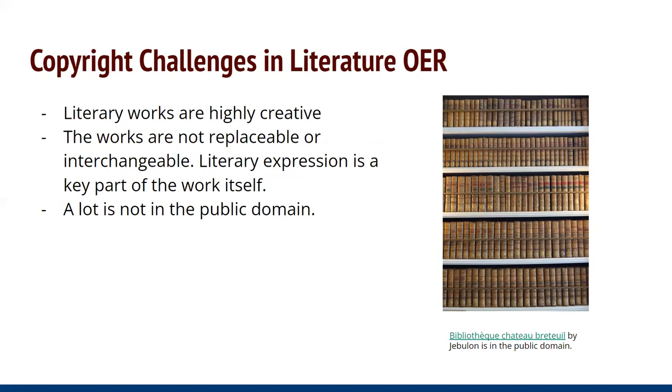That means it's impossible to write new openly licensed material to cover the same ideas. So an OER author can't just go write another Wide Sargasso Sea and put it into an open textbook. And while a lot of literature is in the public domain, a lot is not as well.